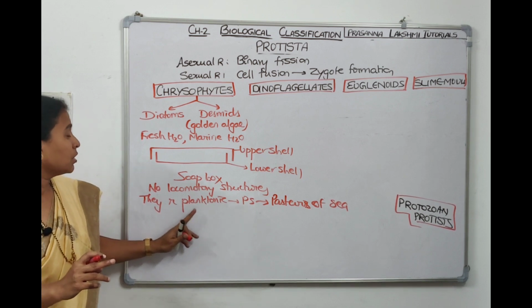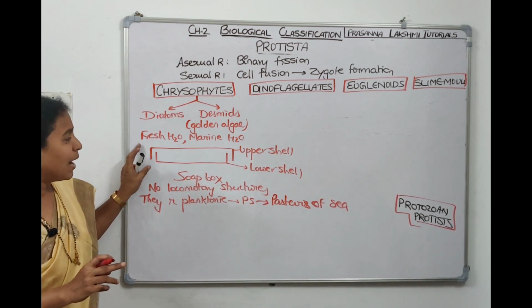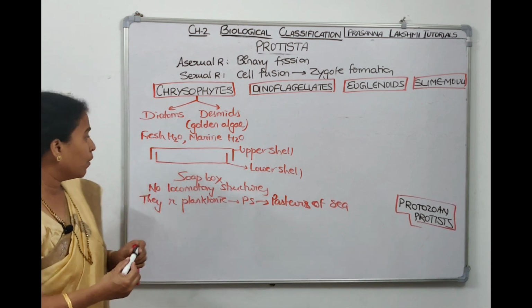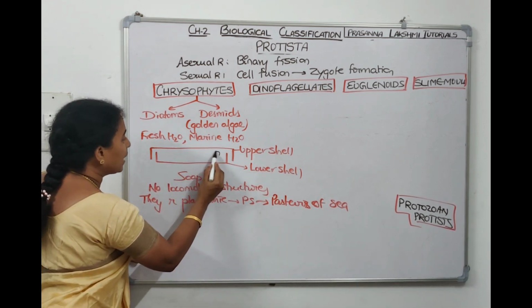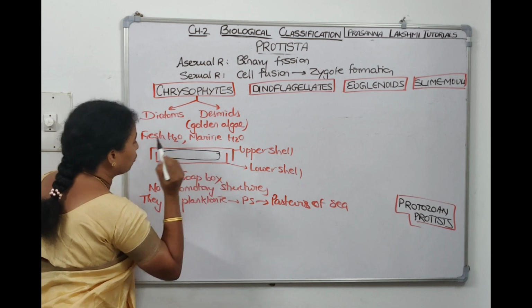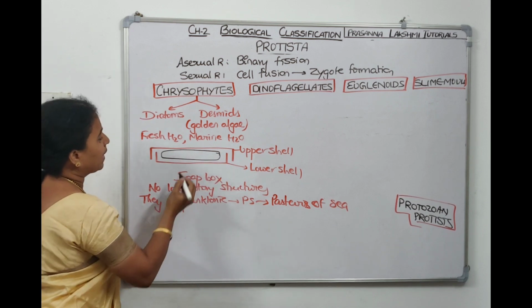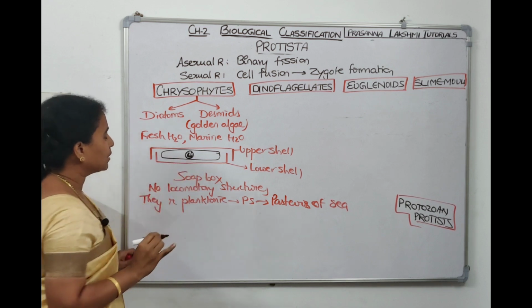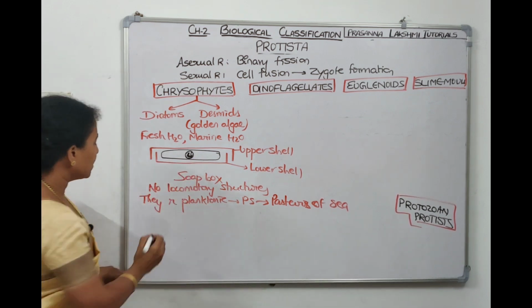any locomotor structures. The body is covered by shell, upper shell and lower shell. Inside, if you see, it has a large central vacuole. Inside the large central vacuole, a suspended nucleus will be there. Since it is a eukaryote, it has its nucleus.